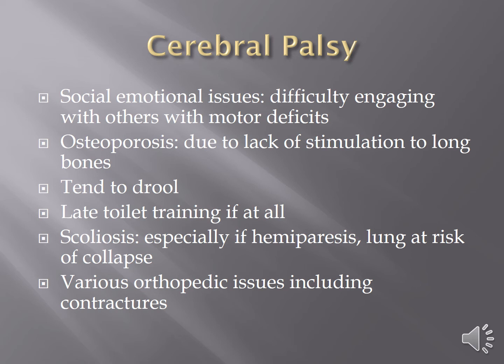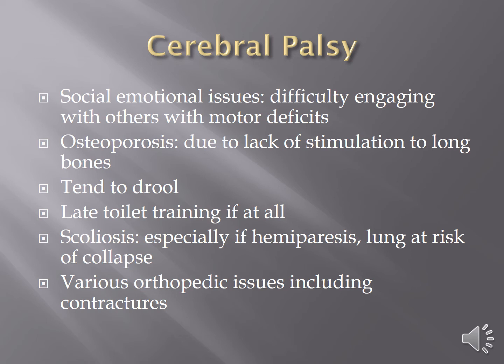They tend to grow very slowly and be little because the growth plates are on the ends of the bones, and the way the growth plates are stimulated is by proprioception, or the pushing together of the two ends of the long bones. And if those long bones don't receive that end-to-end stimulation, then the growth plates are not activated, and the kids remain really tiny, and they also are at high risk for osteoporosis and the fractures that result from that.